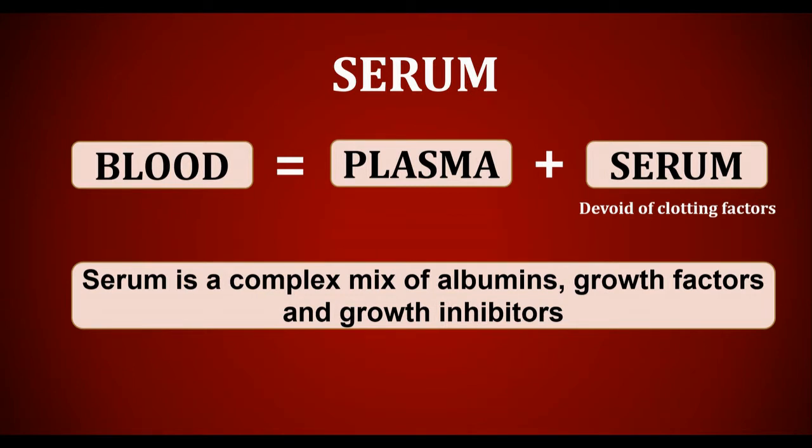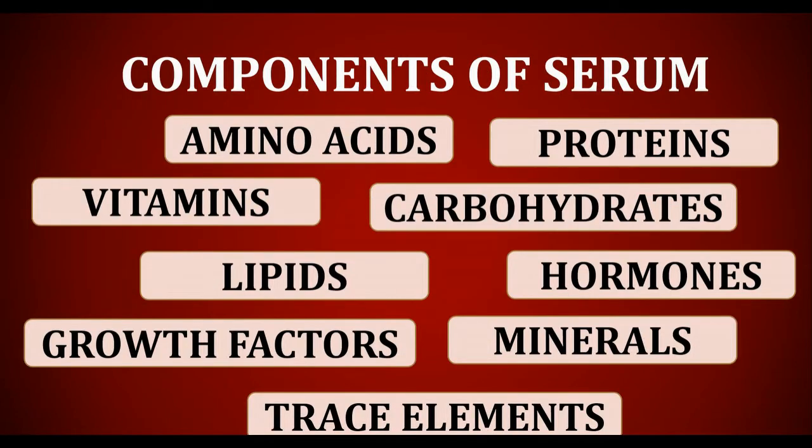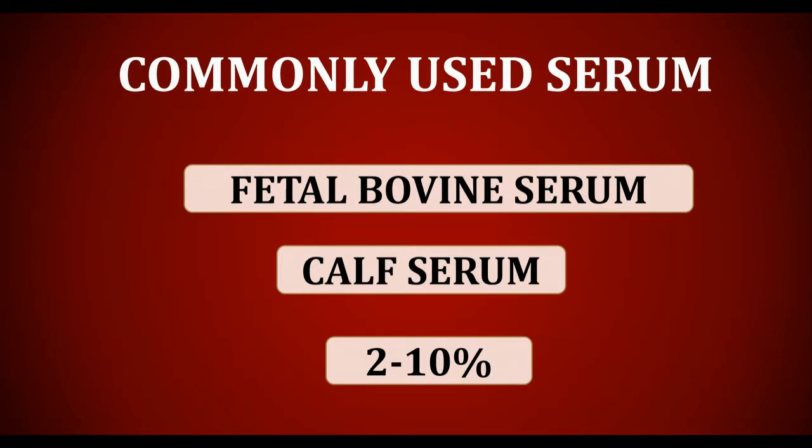When the blood is centrifuged, two layers are formed. One is plasma and the other one is serum. So serum is devoid of all the blood clotting factors. Serum is a complex mix of albumin, growth factors and growth inhibitors. So what are the components of serum? They are amino acids, proteins, vitamins, carbohydrates, lipids, hormones, growth factors, minerals and trace elements. What are the commonly used serum? Fetal bovine serum, that is FBS, and calf serum, CS, and the concentration in which they are used in the normal growth media is 2 to 10%.